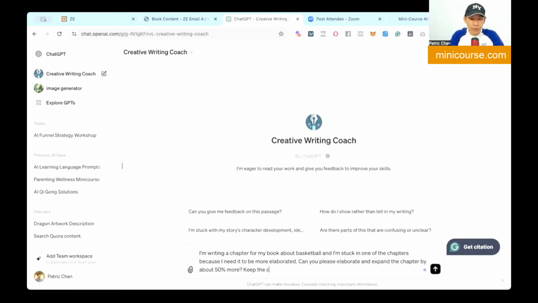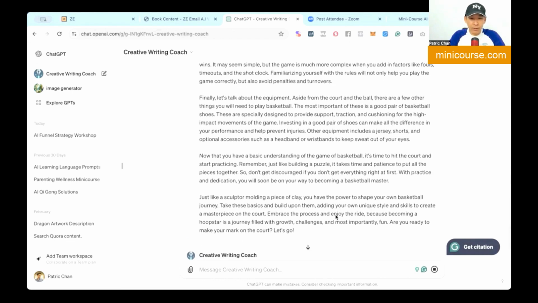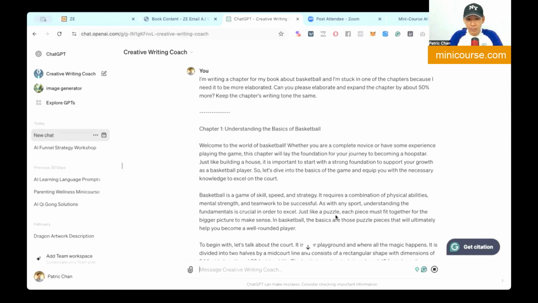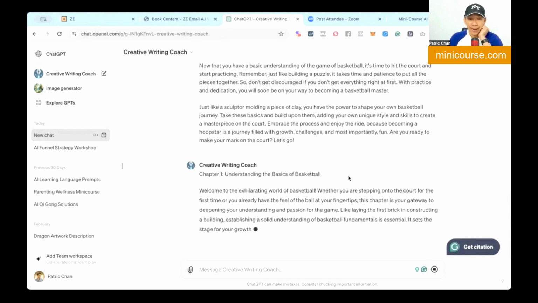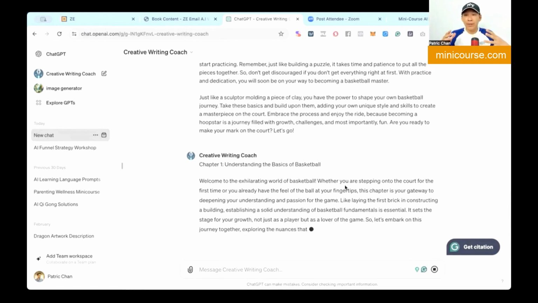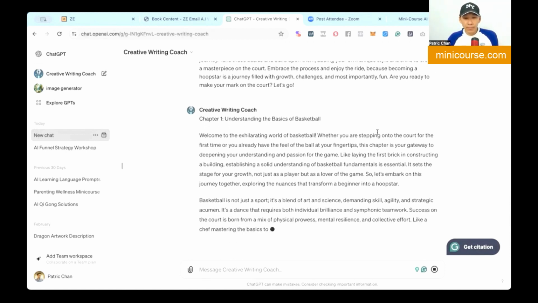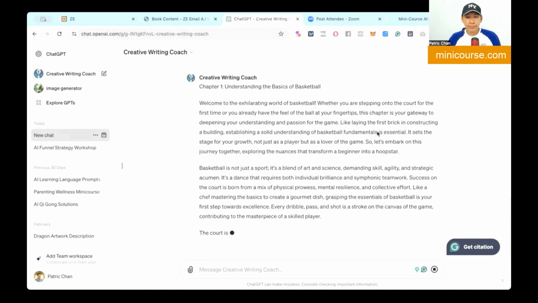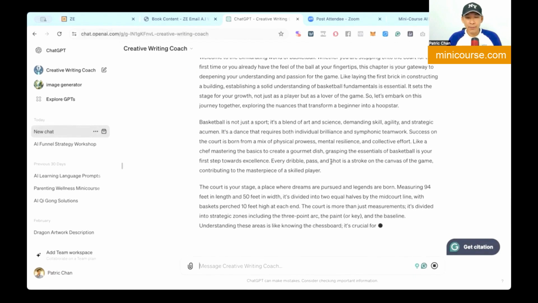Keep the chapter writing tone the same. Okay, that's about it. I'm just going to paste the entire chapter here. And let's just wait. So this is the chapter. Now I'm asking ChatGPT to enhance upon it. This is if you're not contented with what you have and you just want to improve upon it. See where I'm coming from?